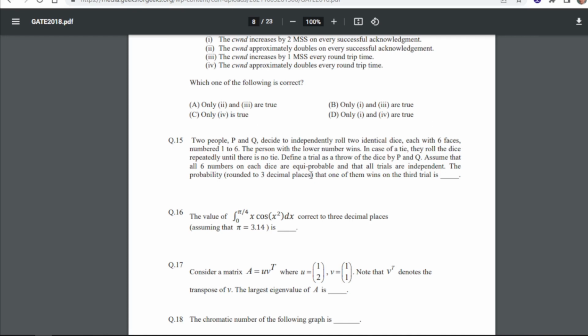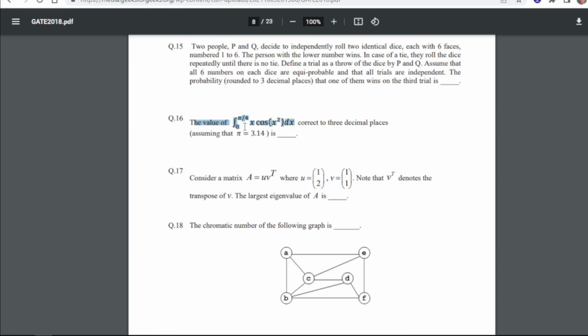Now 15, two people P and Q decide to independently roll identical dice, each with 6 faces numbered 1 to 6. The person with the lower number wins. In case of a tie, they roll the dice repeatedly until there is no tie. Define a trial as a throw of the dice by P and Q. Assume that all 6 numbers on each dice are equiprobable and that all trials are independent. The probability, rounded to 3 decimal places, that one of them wins on the third trial is? So for 15, our answer will be 0.021 to 0.024.